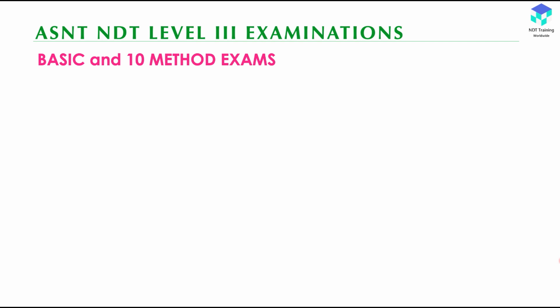Then you keep your title as ASNT NDT level 3, whether it is the visual testing method, liquid penetrant testing method, radiography, or any method. Once you become level 3 in one method, you are an ASNT NDT level 3, similar to me. Even though I have 11 methods and you hold one method, both are the same, because you also passed the basic examination and one method, so you got the title of ASNT NDT level 3. Then you can promote your profile everywhere as ASNT NDT level 3. That's why we give more importance to your first basic examination as well as your first method.